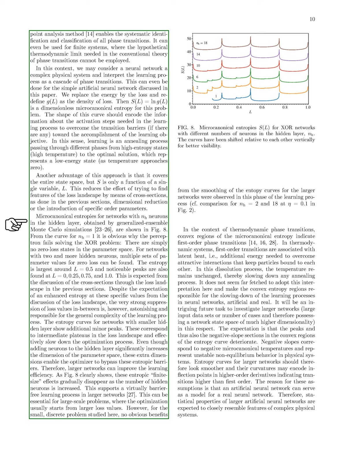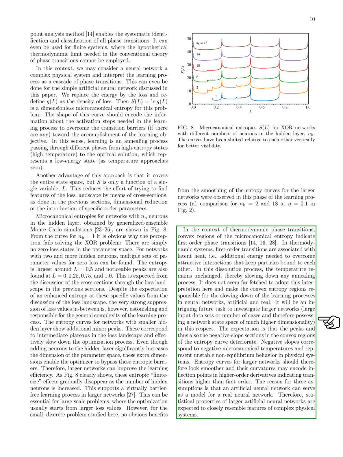As we increase the number of hidden neurons, the entropic effects diminish, suggesting a smoother learning process in larger networks. In terms of thermodynamic phase transitions, convex regions in the microcanonical entropy indicate first-order transitions, which are linked to latent heat in physical systems. We propose that these convex regions may also slow down learning processes in neural networks.